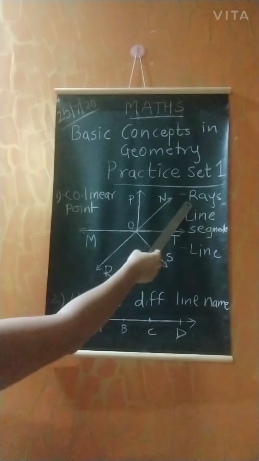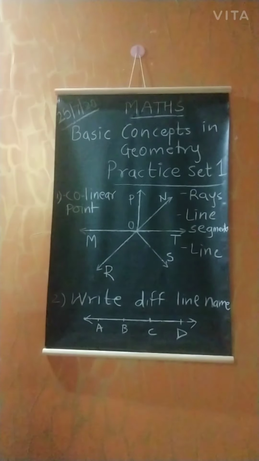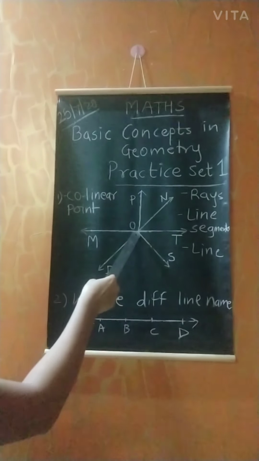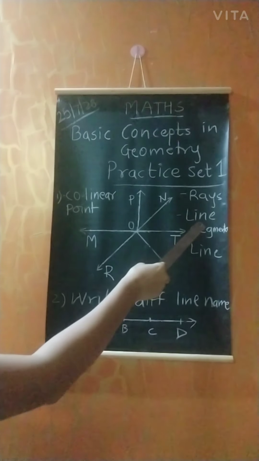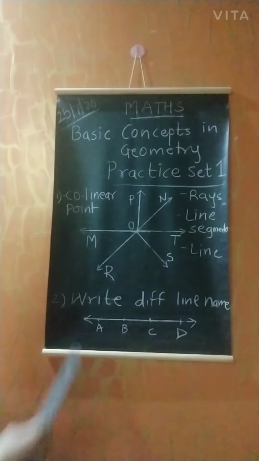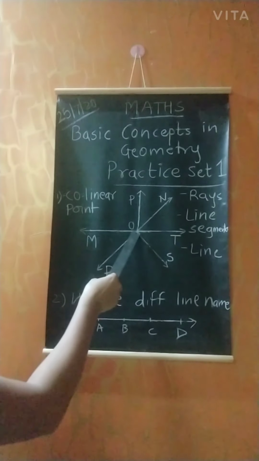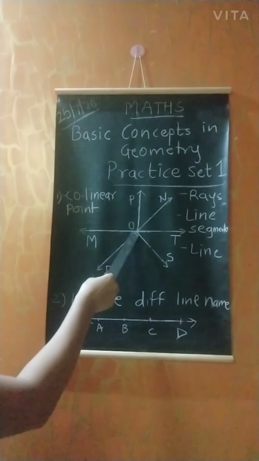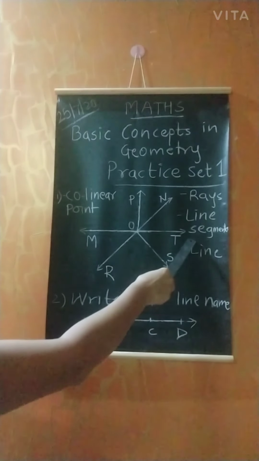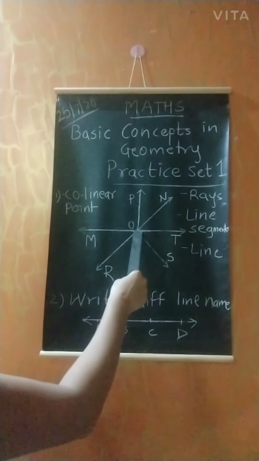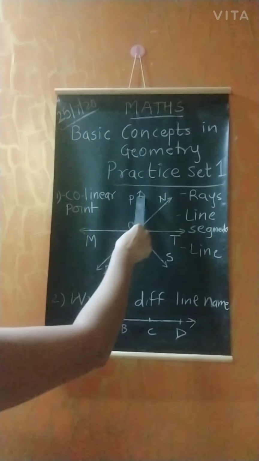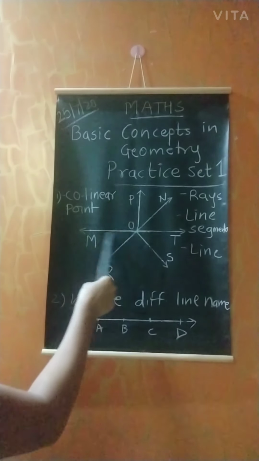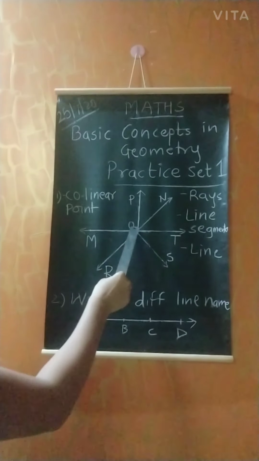Next question is ray. See, ray means what? It starts with one origin and goes forward continuously in the same direction. So if we start from here, OT is the name of a ray, ON is also a ray, OP is a ray, OM, OR, OS.